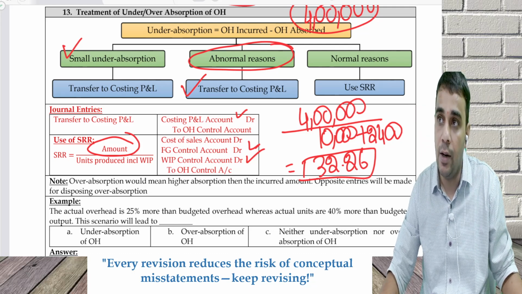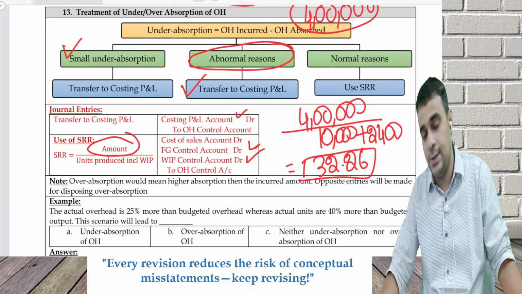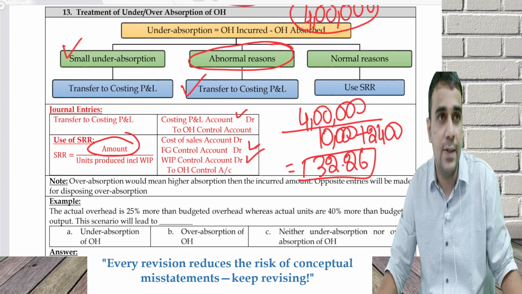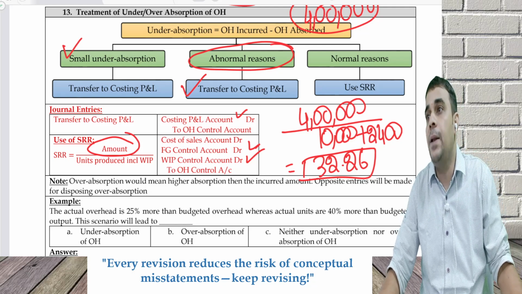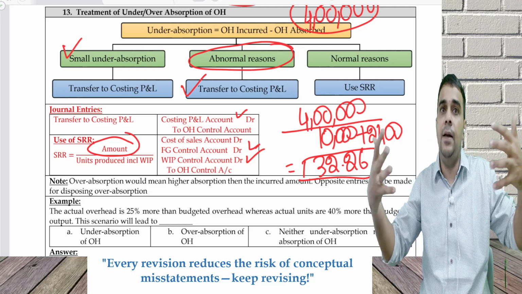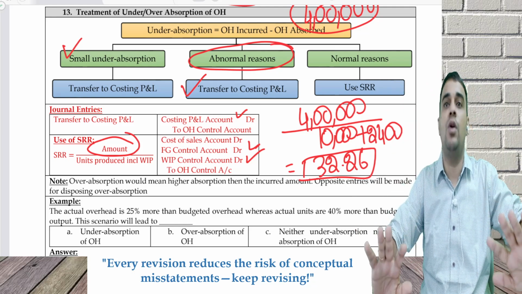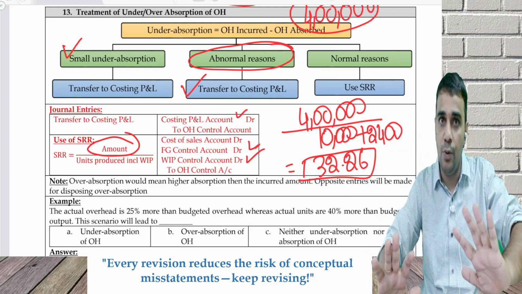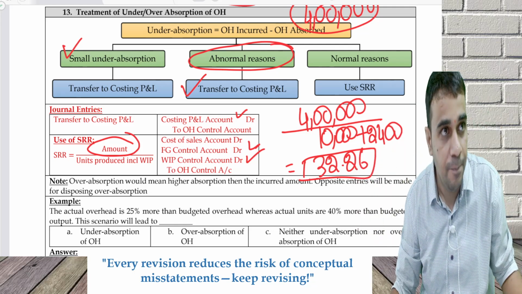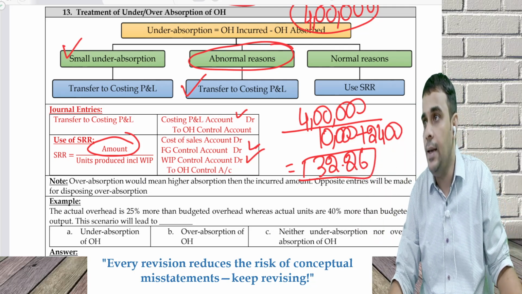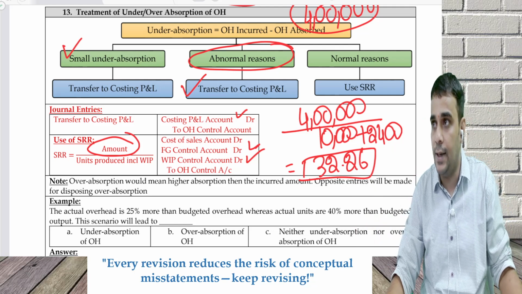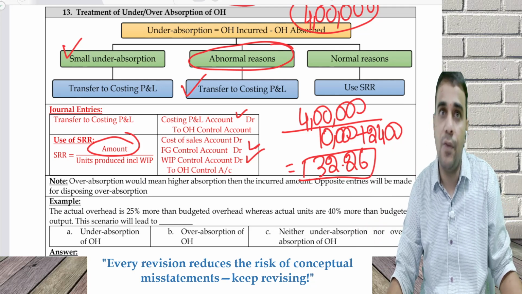Then came the third one: normal reason. Once I found out it was a normal reason, I said, let's do supplementary recovery. I became very happy. But if I've already sold the units, forget it. That is going to be a loss only, because you have already sold.